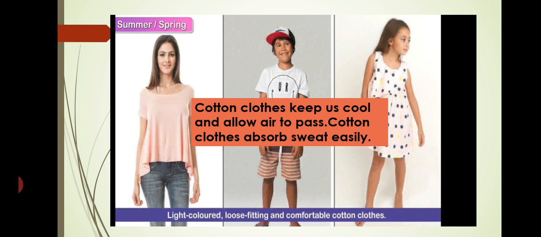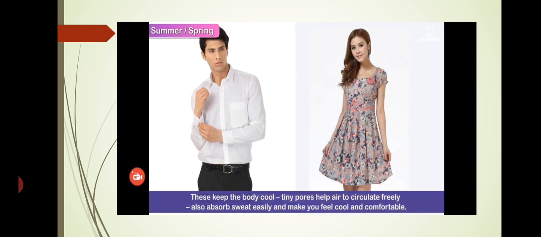So in summer or spring season, we choose cotton clothes to keep us cool and allow air to pass, because these clothes help us to feel comfortable and cool. Light color cotton clothes or loose fitting comfortable clothes we wear in summer season, because they keep our body cool, and the tiny pores of these clothes help air to circulate easily and absorb our sweat easily.